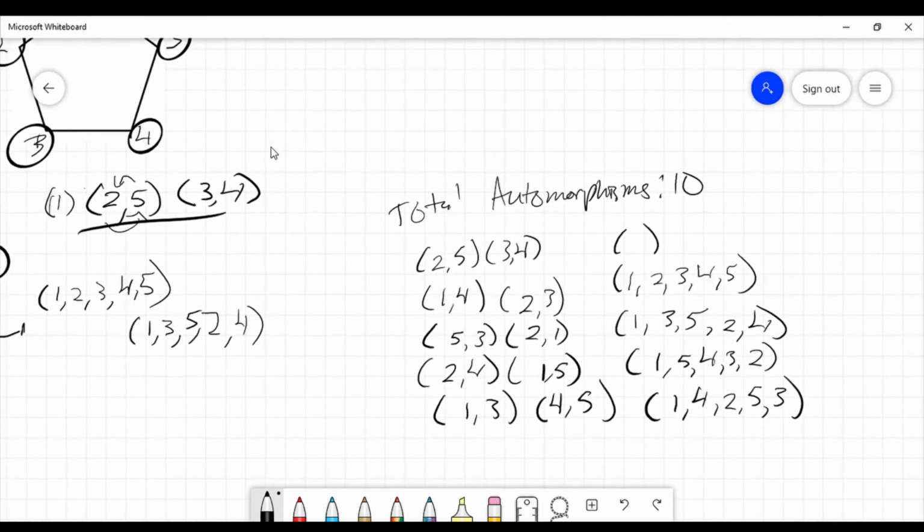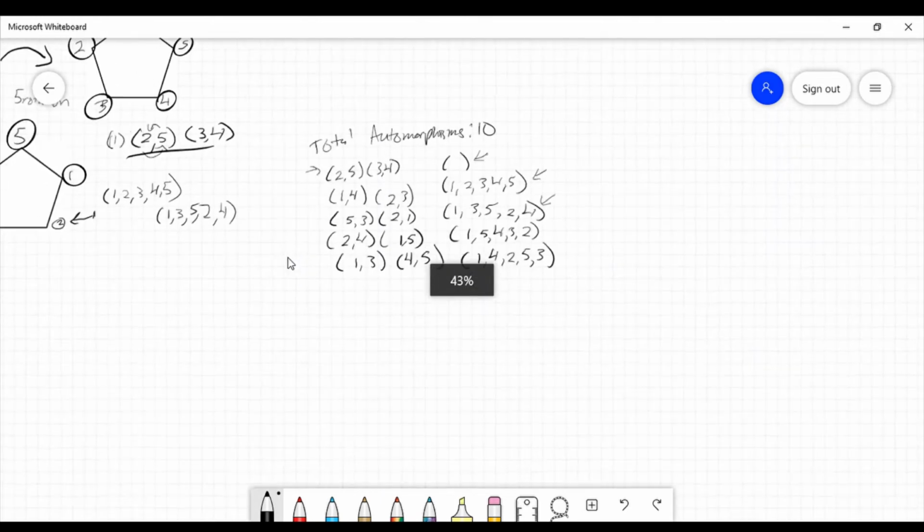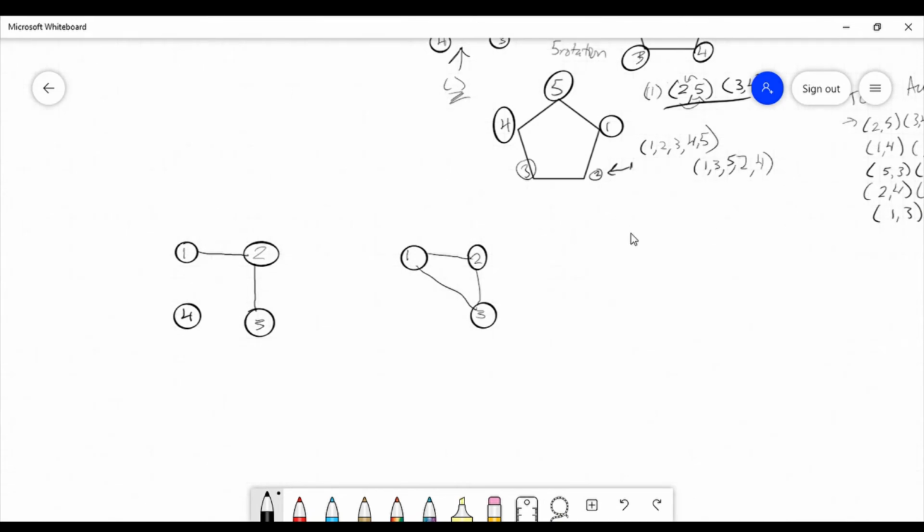And I didn't think we would run through all of them right now, but if you were curious what the other ones are, here it is right here. And we looked at, I believe, this one, this one, this one, and this one. And I think if you looked at it, you could figure the rest of them out.